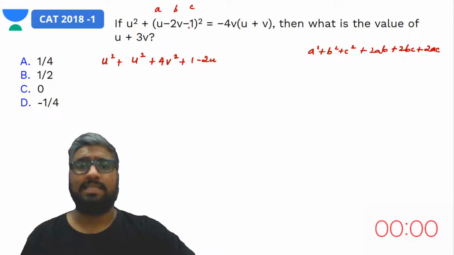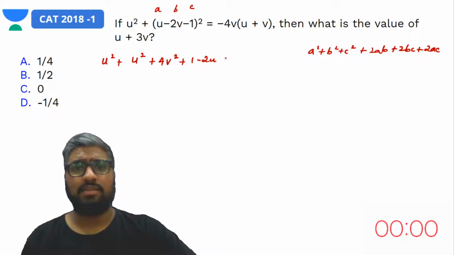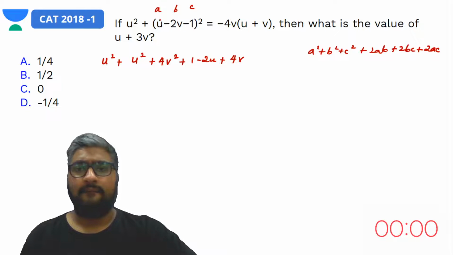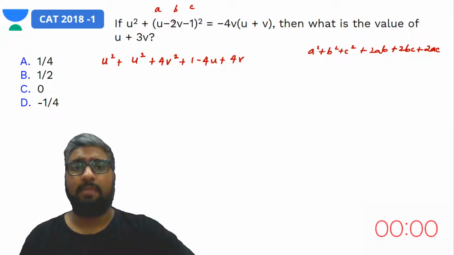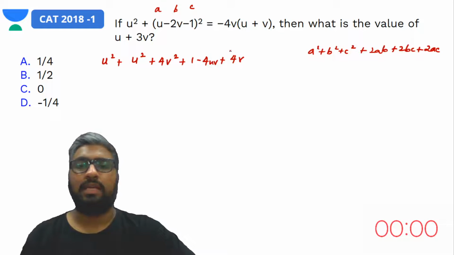Then 2 times bc, that is minus 2v into 2, that is plus 2v, double would be plus 4v. And ac would be minus u, which means minus 2u.